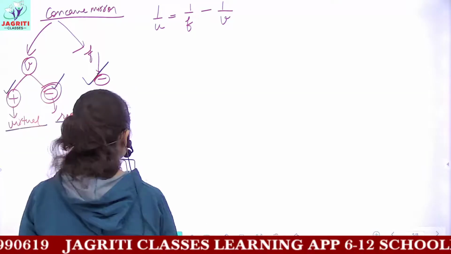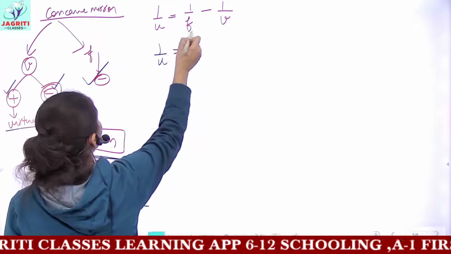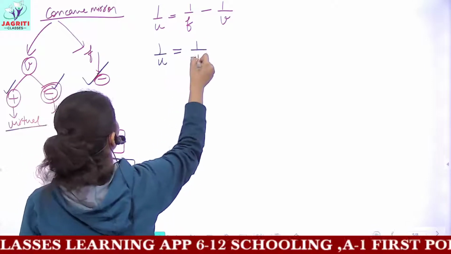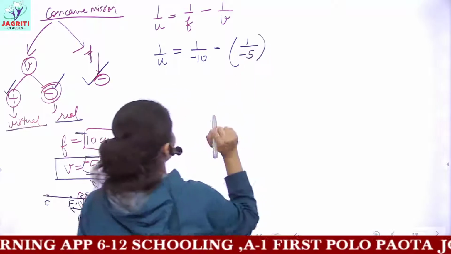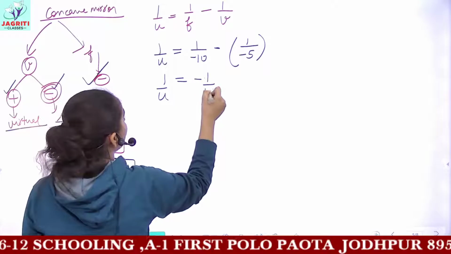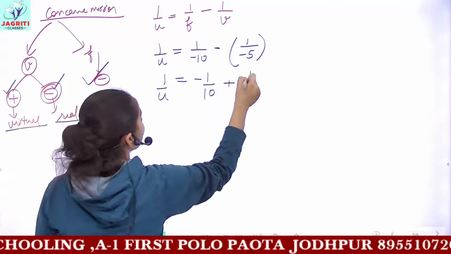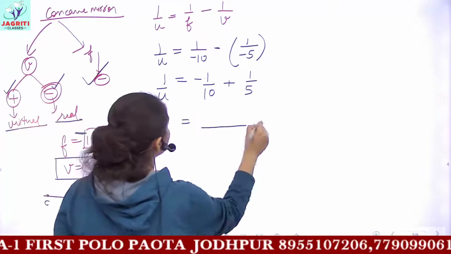Now we'll substitute the values in our equation. So 1 upon u equals 1 upon f, which is minus 1 upon 10, minus 1 upon v, which is minus 5. By solving it further, minus 1 upon 10, minus and minus become plus 1 by 5. Now we'll take the LCM. The LCM comes out to be 10.